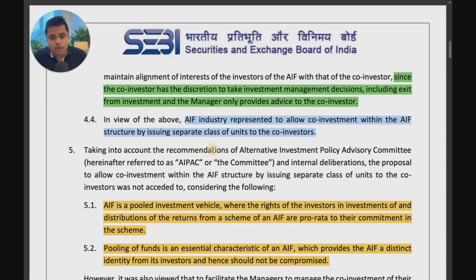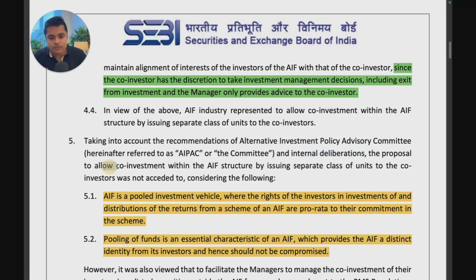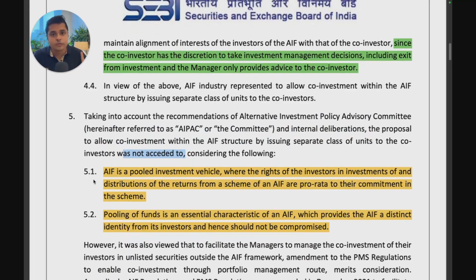Next, taking into account the recommendations of the Alternative Investment Policy Advisory Committee, called IPAC, and internal deliberations, the proposal to allow co-investment within the AIF structure by issuing a separate class of units was not acceded to. SEBI didn't accept that proposal because of two reasons. First, AIF is a pooled investment vehicle.